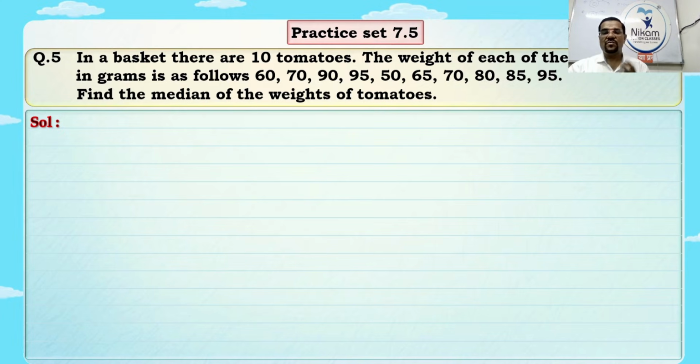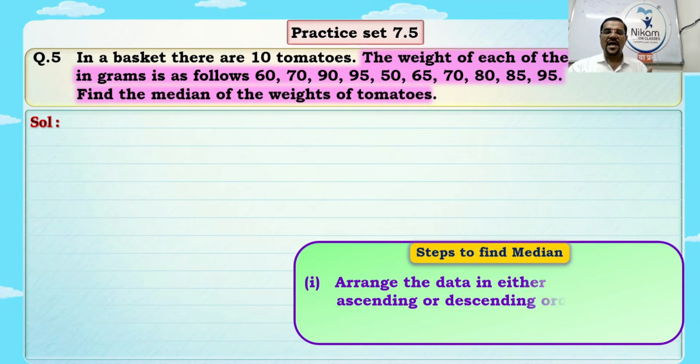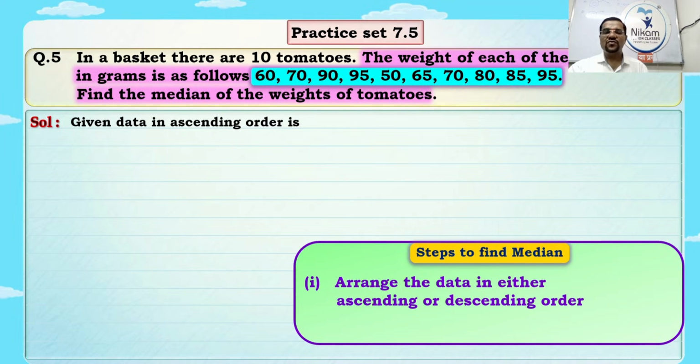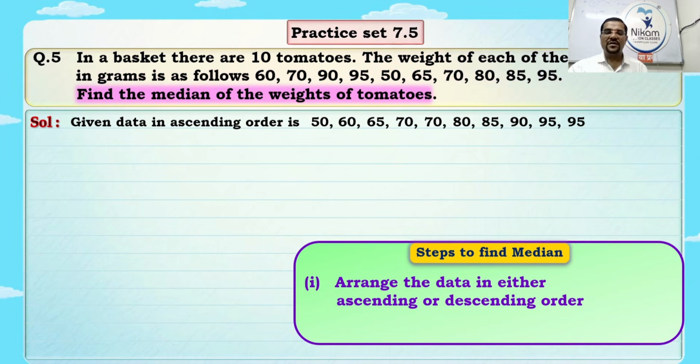Okay, so again, come on, what is your first step? Very good. The first step is to arrange the data in ascending order, means smallest to biggest. What is the smallest number? 50. Very good. Then 60, then 65, 70, 70 repeated. Then 80, 85, 90, 95, 95. So all the data we have written. Just count it for cross checking whether it is 10 or not.